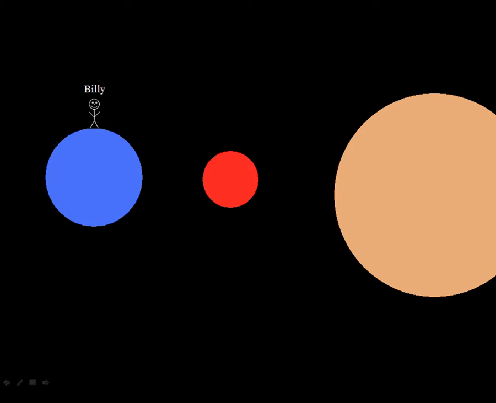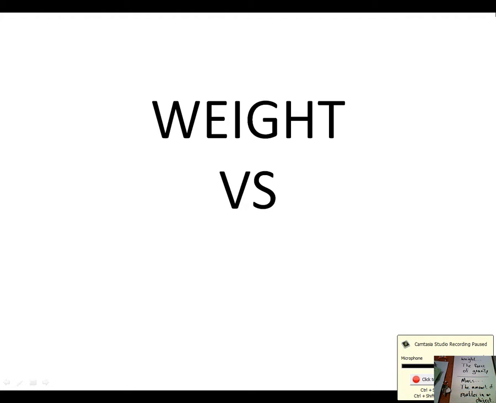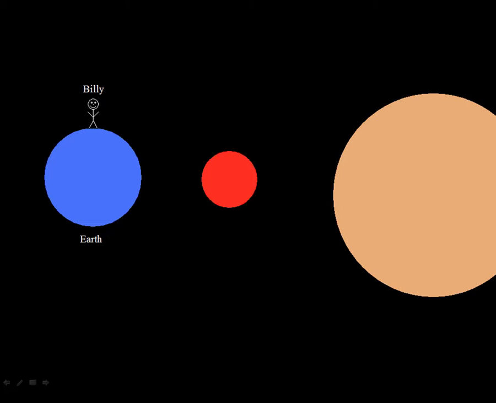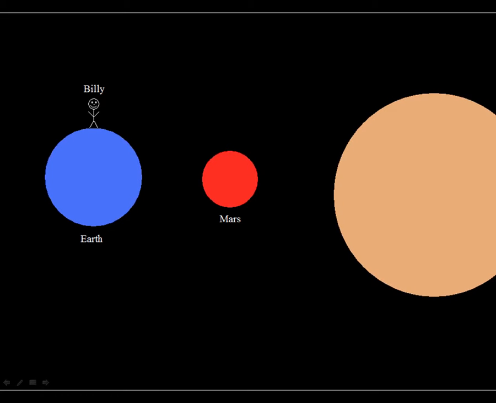We're going to talk about Billy. Billy is going to travel from planet to planet. Right now, Billy's on Earth. He's going to go to Mars, and he's going to go to Jupiter.